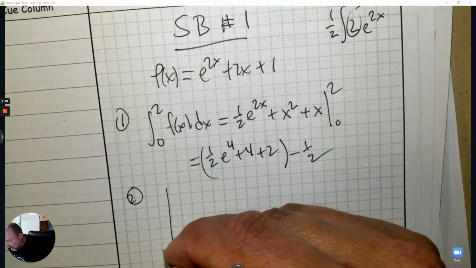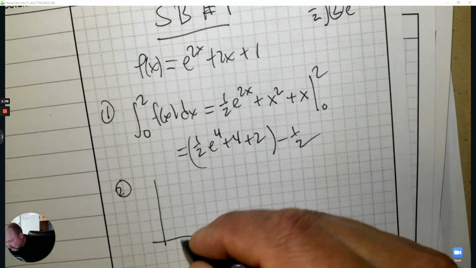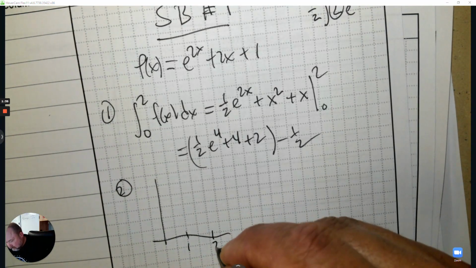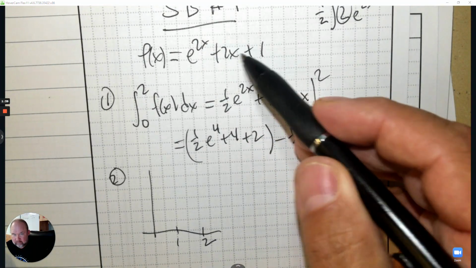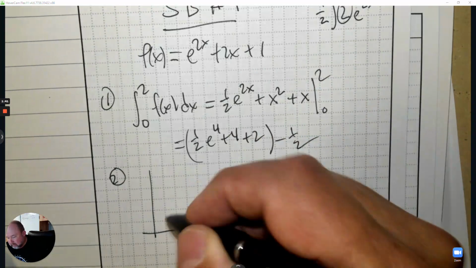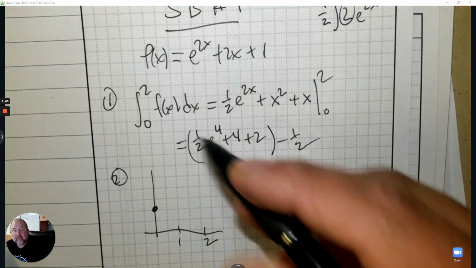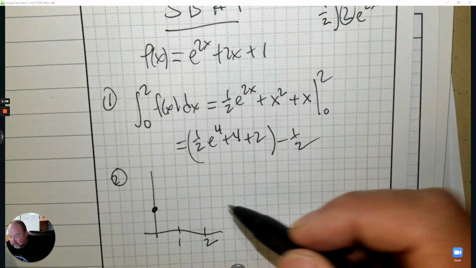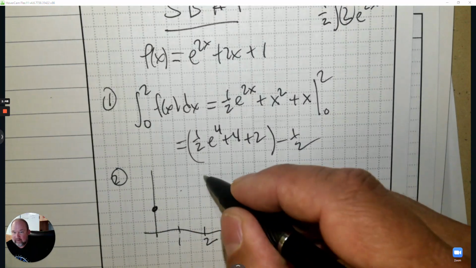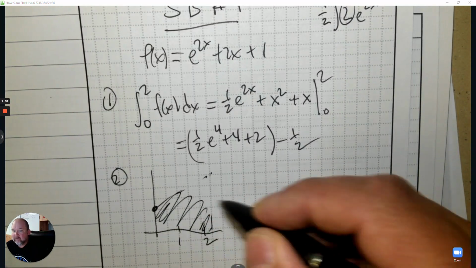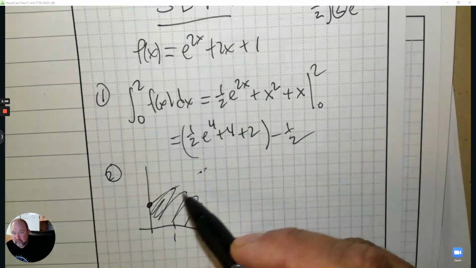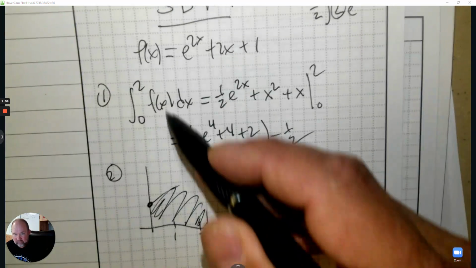If you want a sense of the graph from 0 to 2, I know that when I plug in 0, the answer is 1 plus 1, which is 2. This is also an increasing function. So whatever it is for 1 and 2, all I really care about is top, subtract, bottom. So when I do that, I'm integrating from 0 to 2, top, subtract, bottom, which is this.